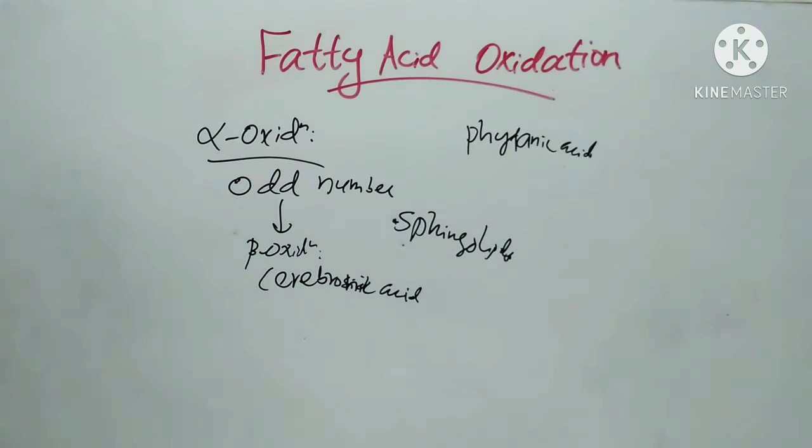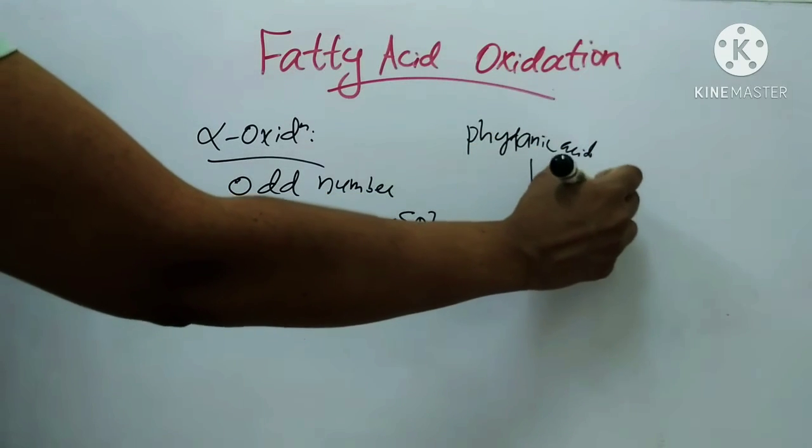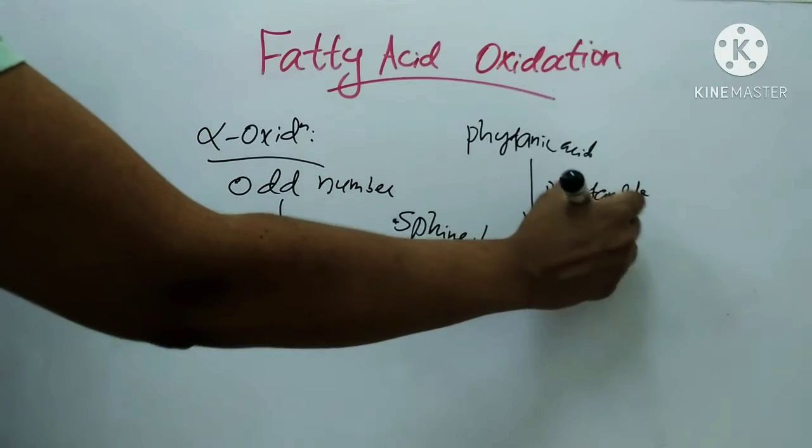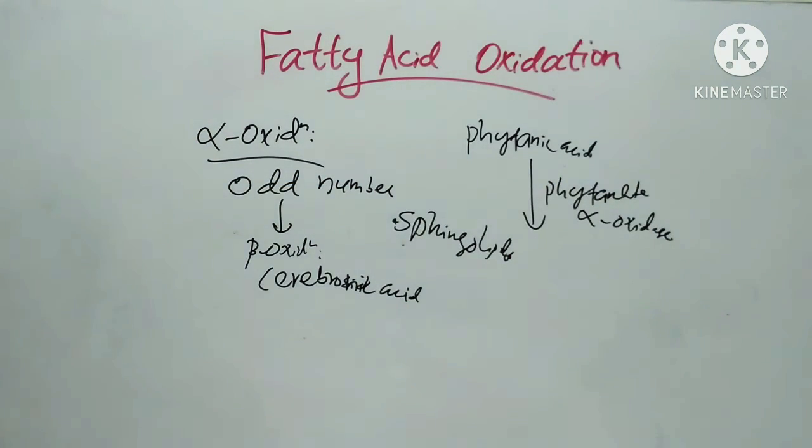This phytanic acid is produced from dietary phytol, a constituent of chlorophyll of plant foodstuffs. So alpha oxidation helps to oxidize phytanic acid. Phytanic acid is oxidized by alpha oxidation with phytanate alpha oxidase. This enzyme is an alpha hydroxylase enzyme.